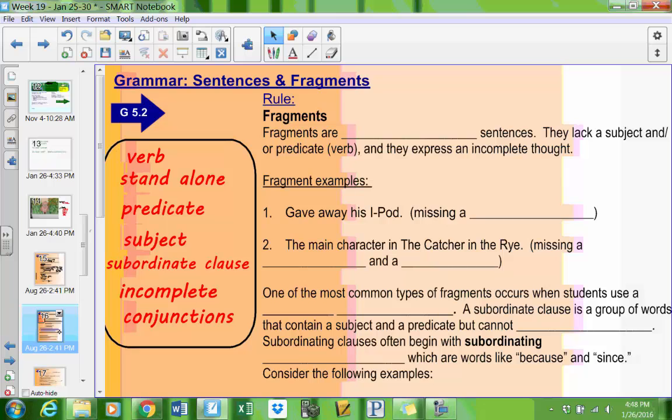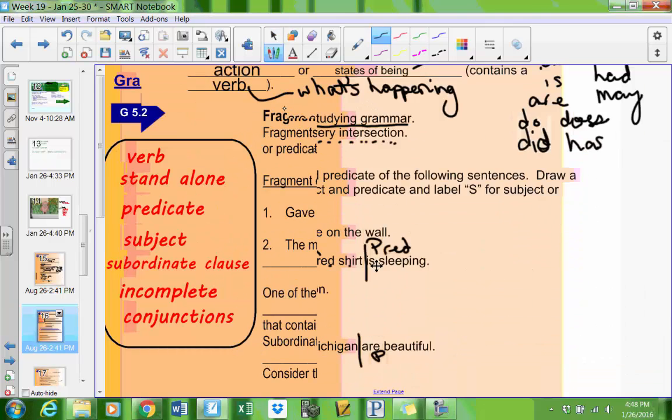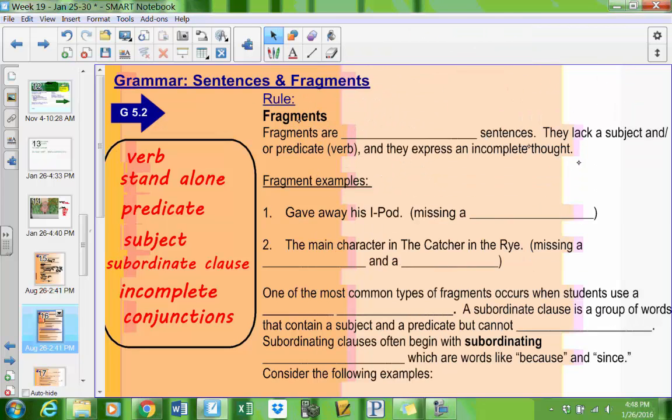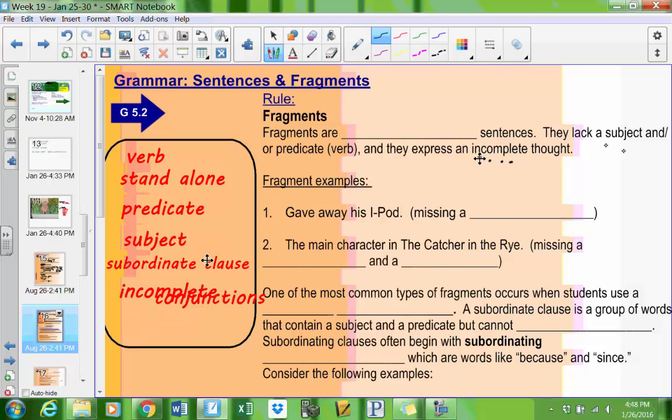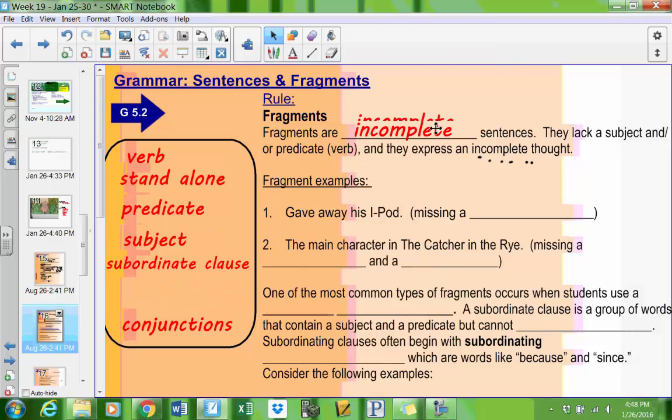Flipping over to the back side, looking at our second rule. Fragments are blank sentences. They lack a subject or predicate, and they express an incomplete thought. I'm going to actually steal that exact word right there because that's our answer. Fragments are incomplete sentences.